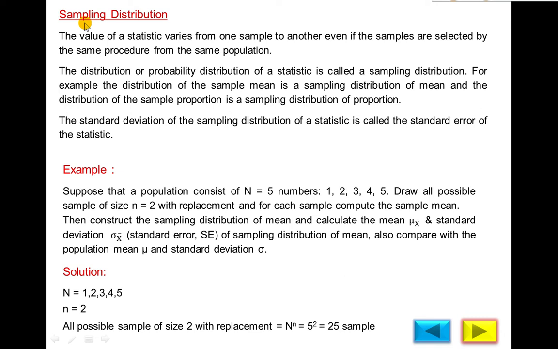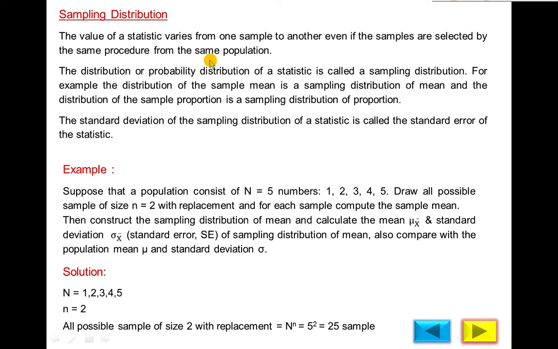Same as frequency distribution and probability distribution, in sampling distribution, we will distribute the sample statistic according to the values of the sample statistic. So if we distribute the sample statistic in the form of a table, the table is called a sampling distribution table. The method of calculating the mean and standard deviation is the same as the frequency distribution, because in this we will also count the values of the sample statistic in terms of frequencies.